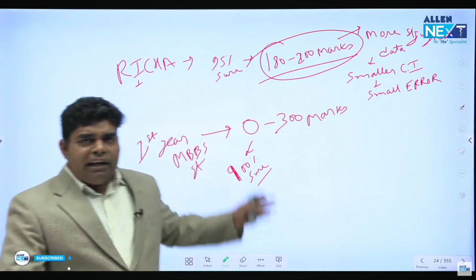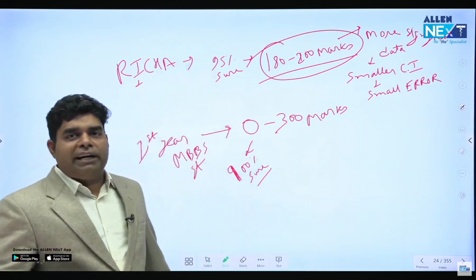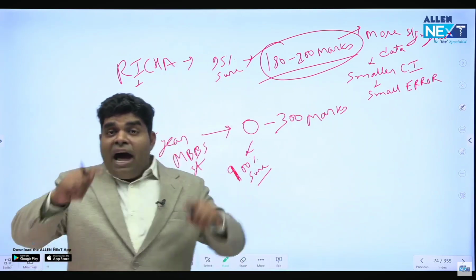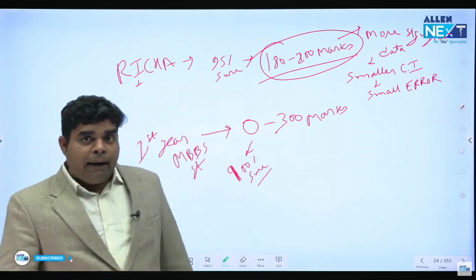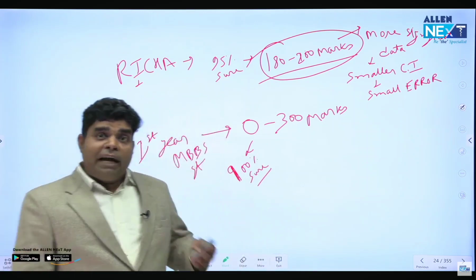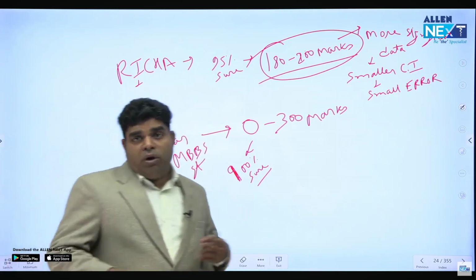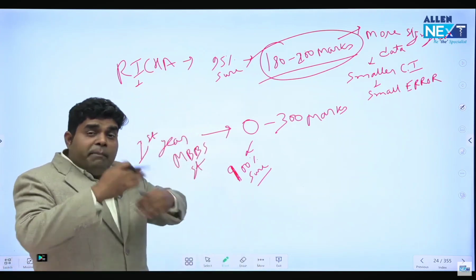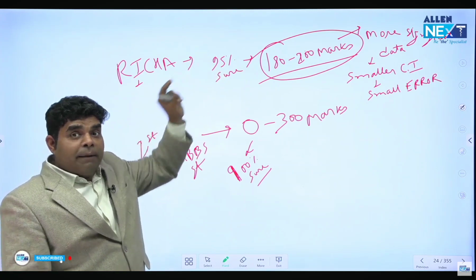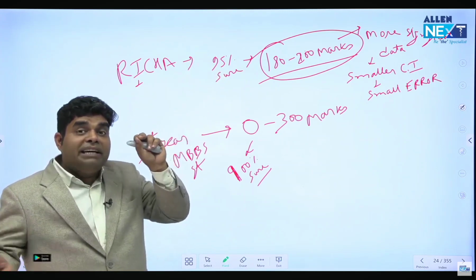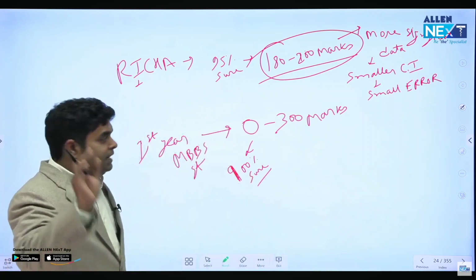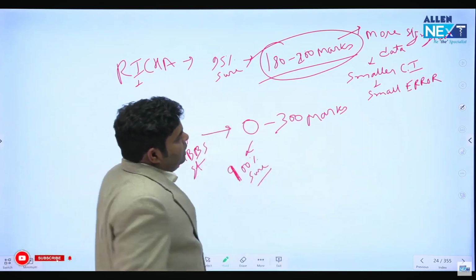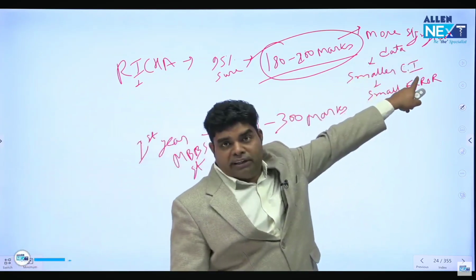Now, why is Richa so sure that she will get between 180 to 200? Because Richa has given a lot of mock tests and previous year question sets of FMGE exams, and she found out that every time she does the exam, she is scoring between 180 to 200. So by solving multiple previous year papers, her range becomes small. How does her range become small? By increasing sample size. When she observed so many times, then she became precise. So remember that more significant data has a small confidence interval.